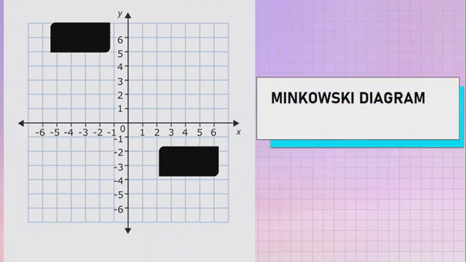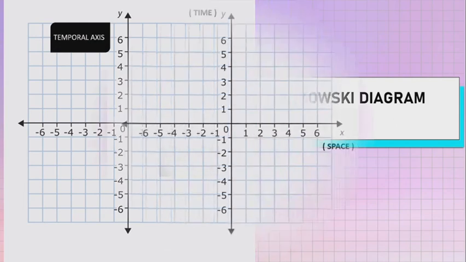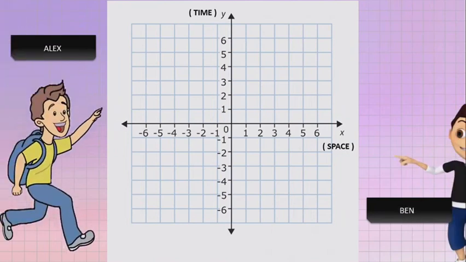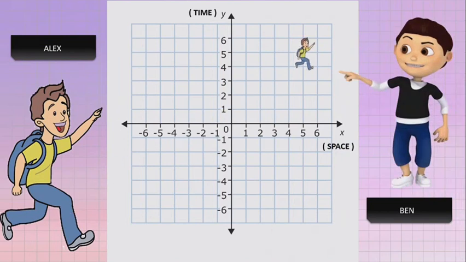It has two axes, a spatial axis which is our x-coordinate and a temporal axis which is our y-coordinate. Well, let's begin with an example. For example, we have Alex and Ben. Alex travels through spacetime and Ben is in his frame of reference.